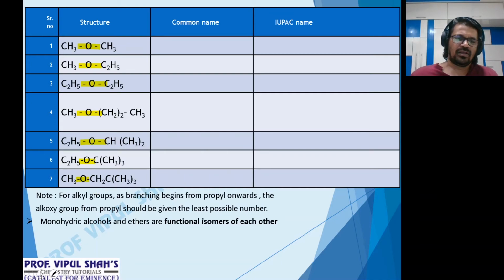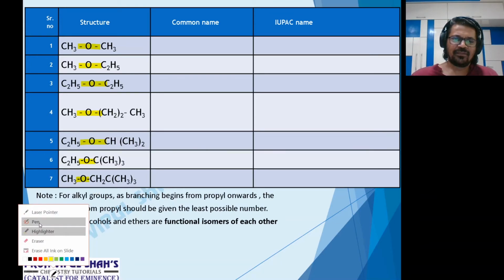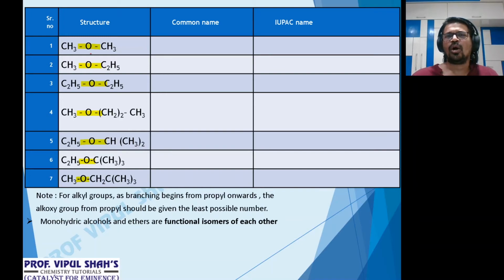Okay, let's start now. The first category. Now both are the same, so what will the common name be? If both are similar, then simple: put the prefix di. 2-methyl, so the common name is dimethyl ether. Second part, both are dissimilar. So what to write? Alphabetical order. Ethyl, then methyl, and then ether. So this will be ethyl methyl ether. Alphabetically, E comes first. Third case, again both are ethyl. So two similar, put the prefix di. Diethyl ether.